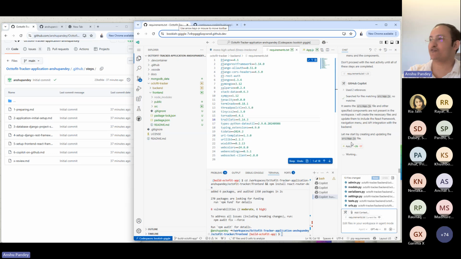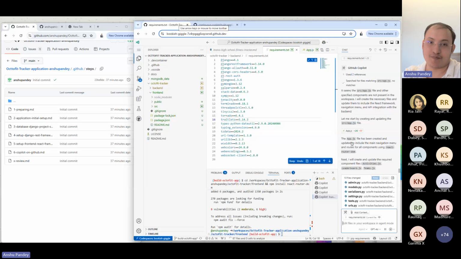All right, so almost done. Let's see it here. The other thing is that it's important to be patient with it, and it works quite well. We just have to make sure that we read everything before we keep pushing to execute. Then it's going to execute the activities, teams and leaderboard.js.